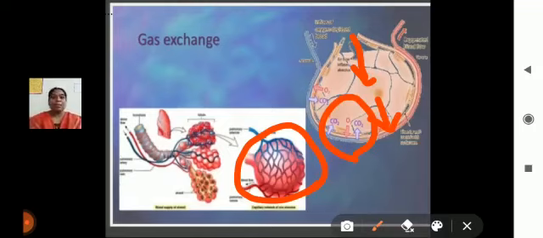Here in this diagram you can observe the blood capillaries have two colors, blue and red, meaning that in this process deoxygenated blood is converted to oxygenated blood.